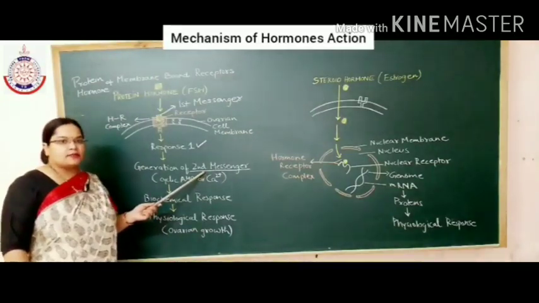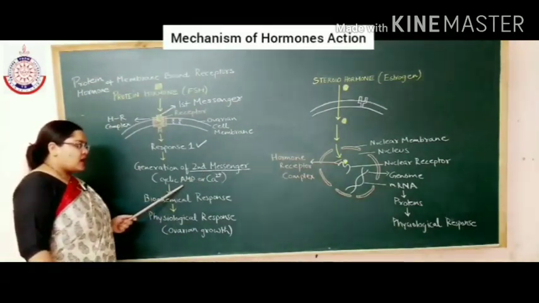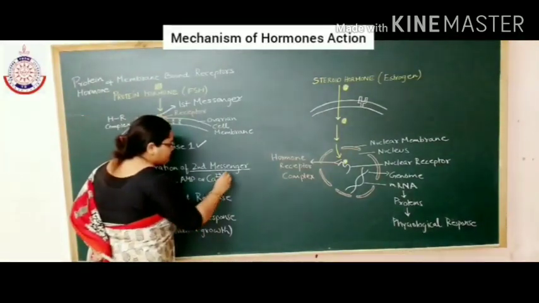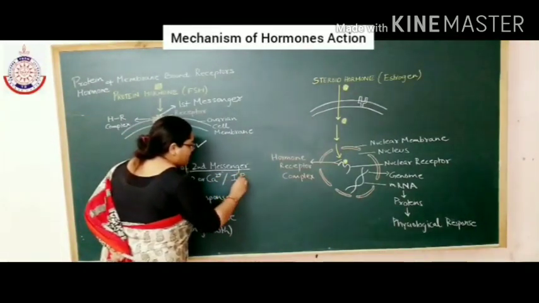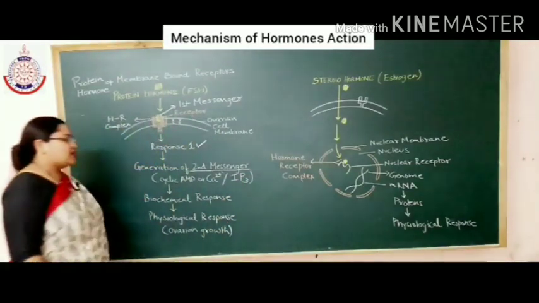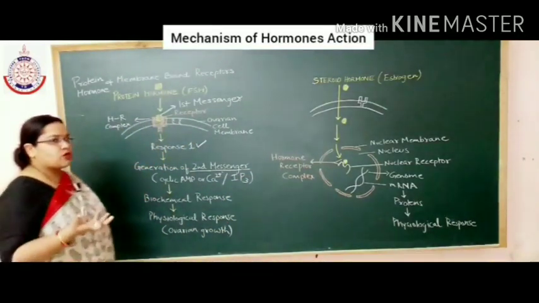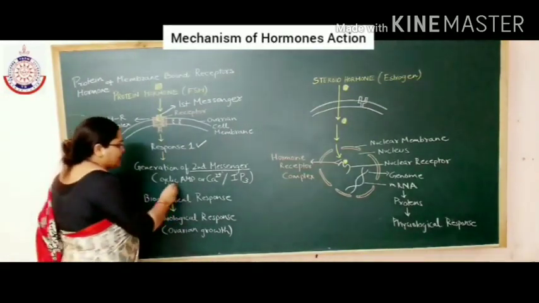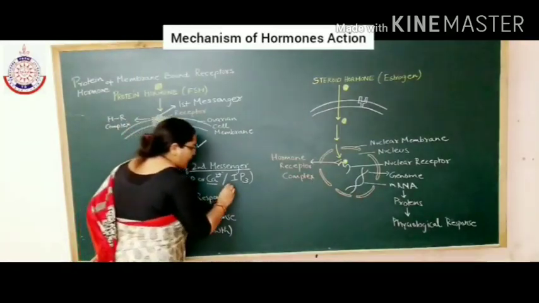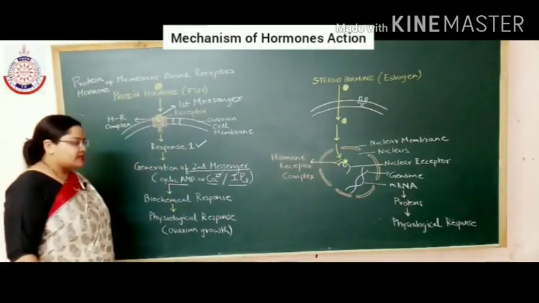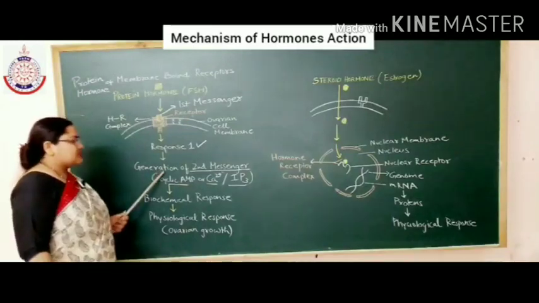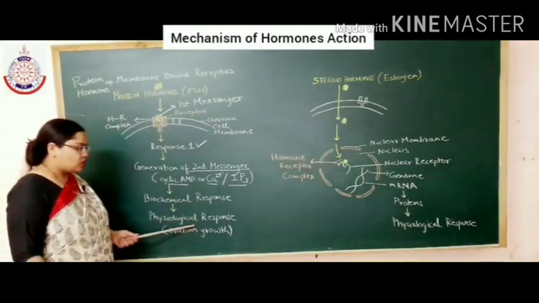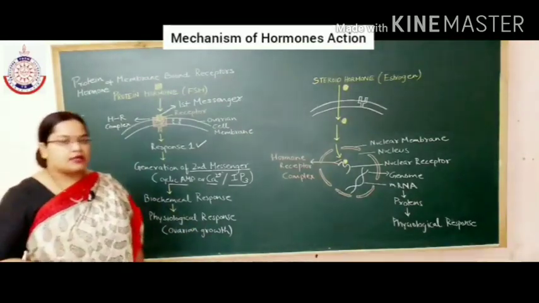Now what are the examples of second messengers? These are cyclic AMP, calcium ion, and one more, that is IP3. There are different types of second messengers, but you have to do only three: cyclic AMP, calcium ion, and IP3. They act as second messengers. Now these second messengers are responsible for causing biochemical and physiological changes inside the target cell.